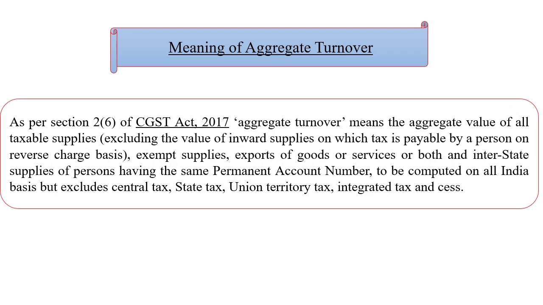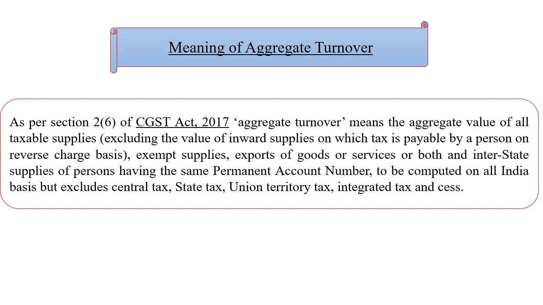Meaning of aggregate turnover. Aggregate turnover as per section 2 subsection 6 of CGST Act 2017. Aggregate turnover means the aggregate value of all taxable supply, exempt supply, export of goods or services or both, and interstate supply of a person having the same permanent account number, to be computed on all India basis, but excluding central tax, state tax, union territory tax, integrated tax and cess.